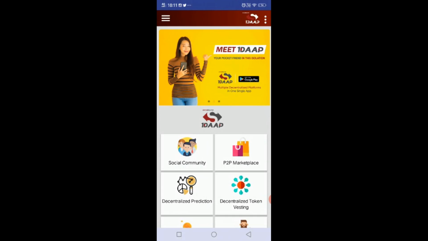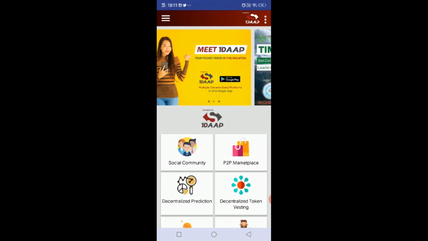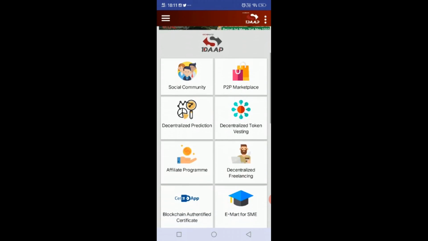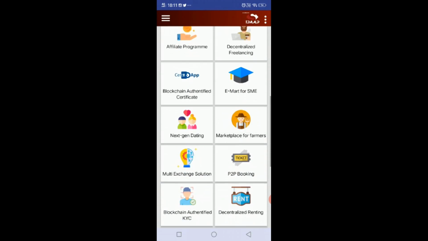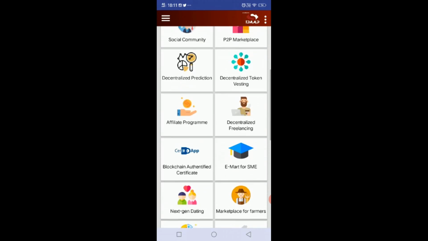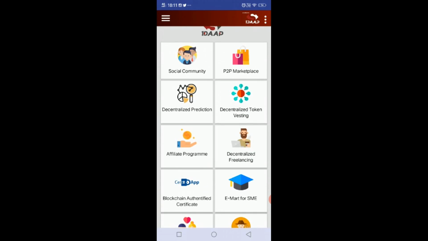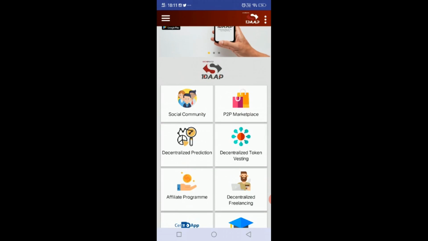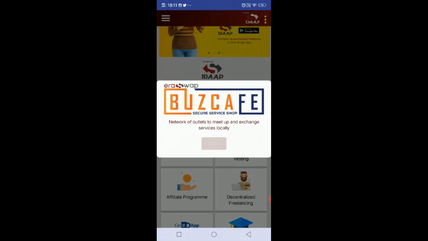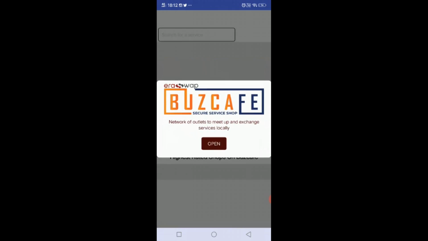Today I am going to demonstrate about Bus Cafe. As you can see, there are many other platforms in one app. Bus Cafe is one of the platforms of the Aerosop system and application in one app. Let's click on this P2P marketplace. We will be redirected to the Bus Cafe dashboard.